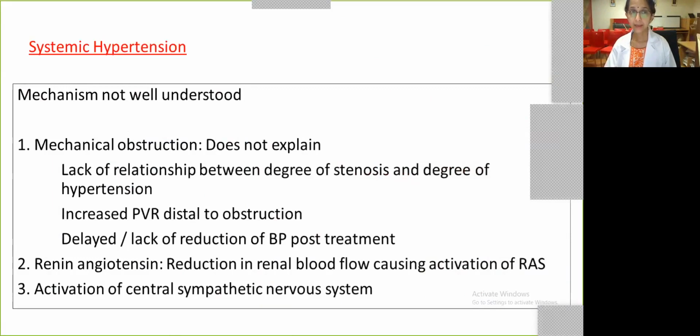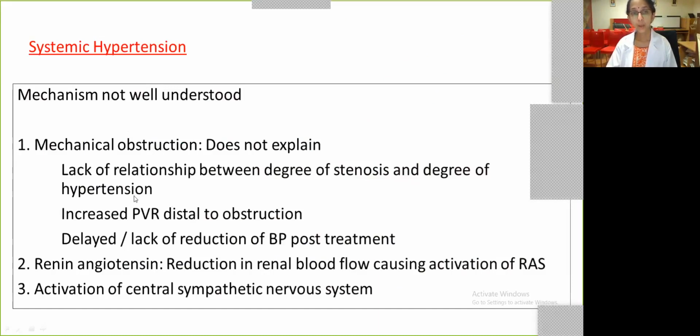Coming down to the second understanding of systemic hypertension. Now, as we know, we have a mechanical obstruction, and hence we think that mechanical obstruction itself is the cause for systemic hypertension in coarctation. However, there are few things which are not very well explained just based on the theory of mechanical obstruction. One is that you have a lack of relationship between the degree of stenosis and the degree of hypertension. That means children who have significant coarctation may not have that much degree of hypertension.